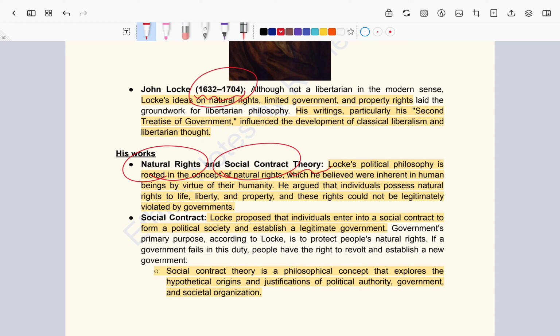Now, he is famous for changing the political understanding of governments in the 17th and 18th centuries. He put his writings in the book Second Treatise of Government, where he talked about limited government, which led to the emergence of classical liberalism or the libertarian school of thought. He is per se not a libertarian, but his way of thinking influenced the liberal school of thought. Now let's try and understand his theory. One is natural rights.